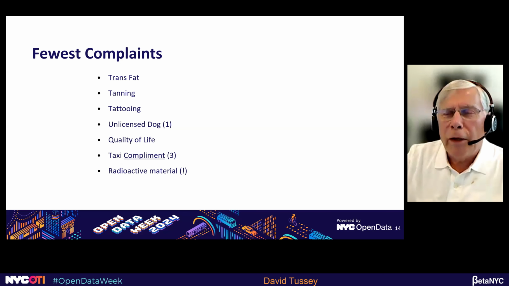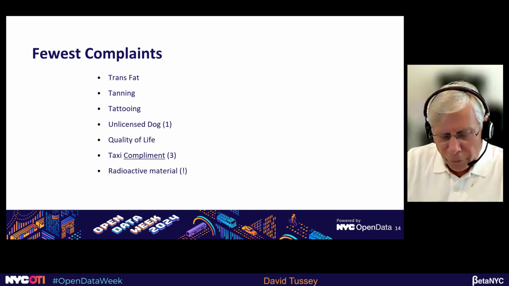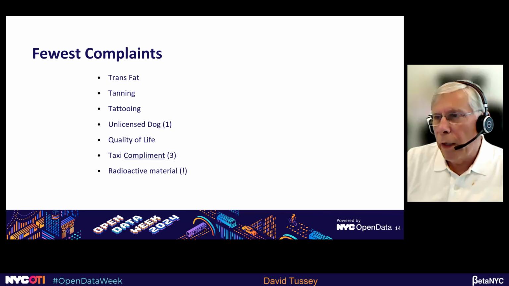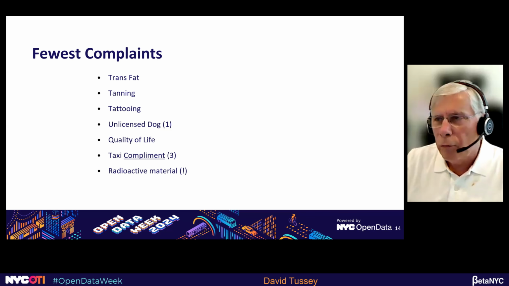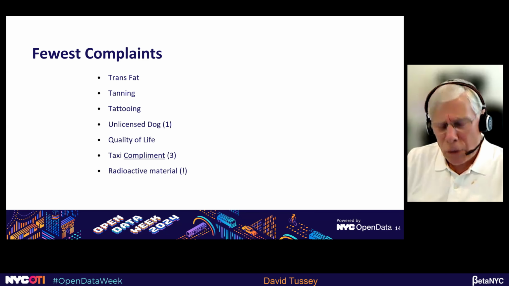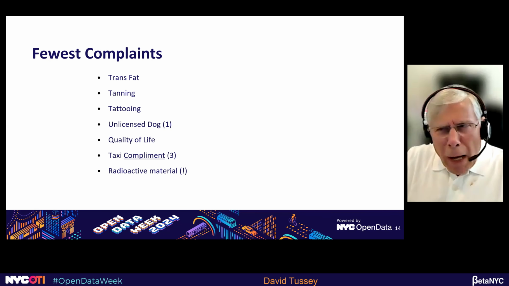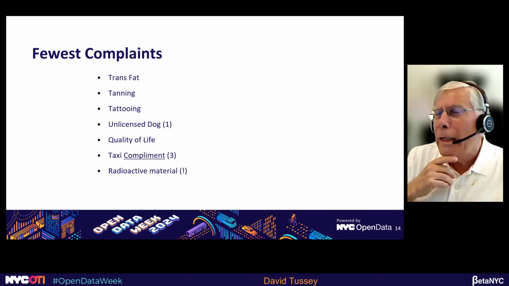Okay, and just for fun, here's the ones that have the fewest complaints. And by fewest complaints, I mean the absolute 1 or 2 or 3 complaints out of 6.4 million. So here they are: trans fat, tanning, and tattooing. So we got some real body shaming, I think, going on there.